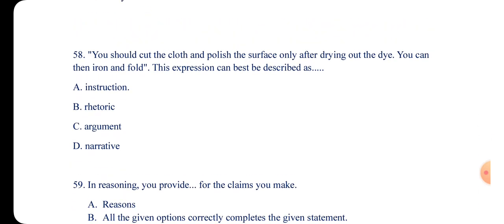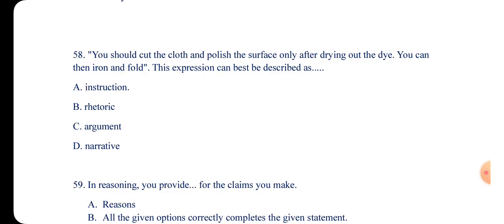Let's look at number 58. You should cut the cloth and polish the surface only after drying out the dye. You can then iron and fold. The expression can best be described as A, instruction, B, rhetoric, C, argument, and D, narrative.